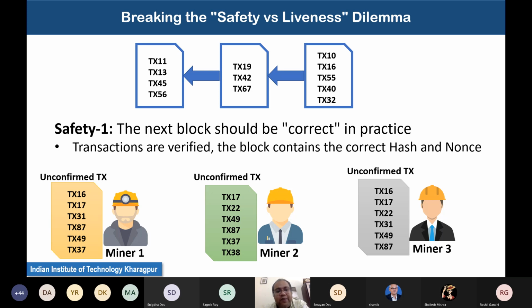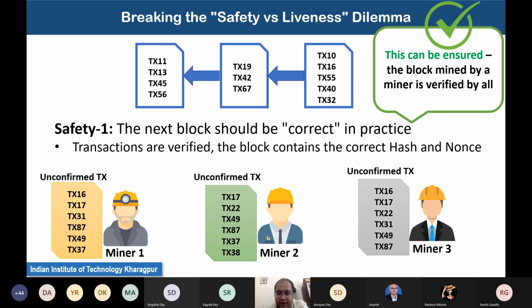So this part of the safety I can ensure, because whenever a new block has been mined, that block is broadcast in the network, and different participants in the blockchain will get that block. By virtue of the cryptographic hash function, they will be able to verify that the transactions are correct and the block has the correct nonce, because the existing blockchain is available with all of those nodes. So from there, they can verify that the block is a correct block.